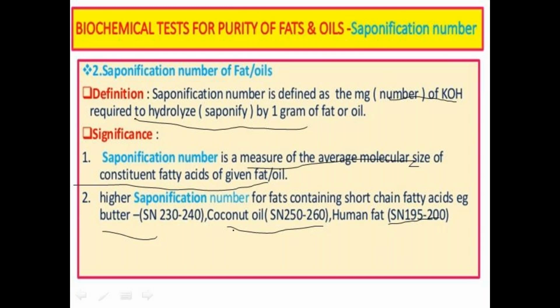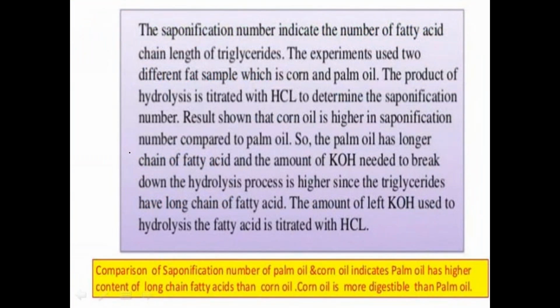These are short chain fatty acid ones, and they have a higher saponification number. This indicates the fatty acid chain length of triglycerides.